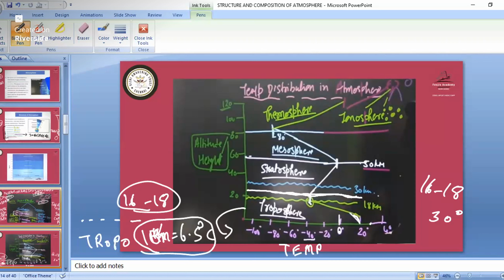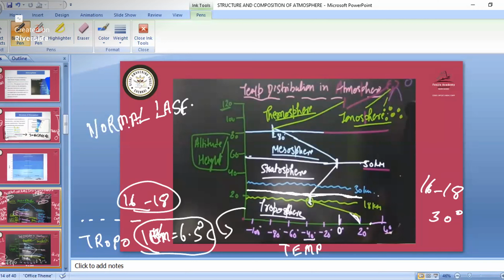Okay, so if you see this marking point, why has it come to minus 40 degrees? Here we have started, so at each 1 kilometer the temperature is decreasing. As you go up, nearby 18 kilometers, the temperature decreases. After this, in the tropopause area, this is known as the normal lapse rate.